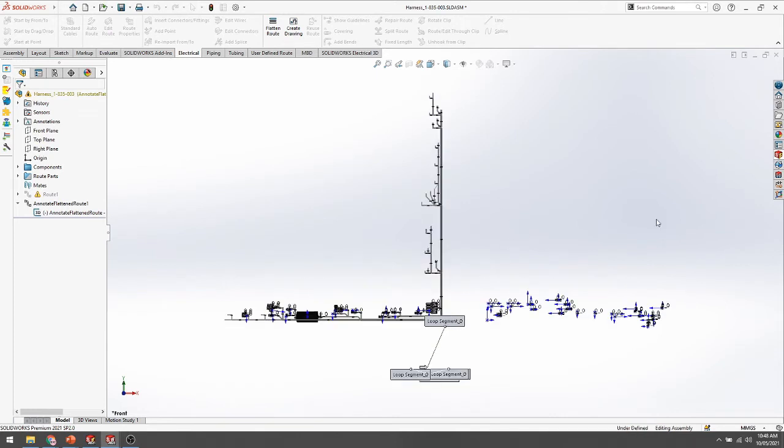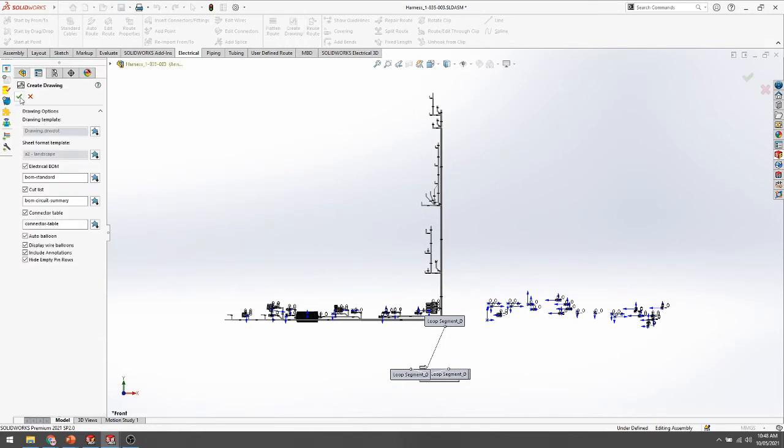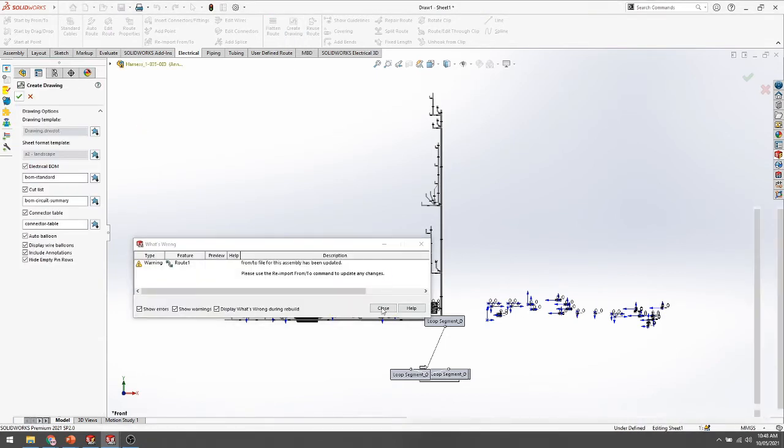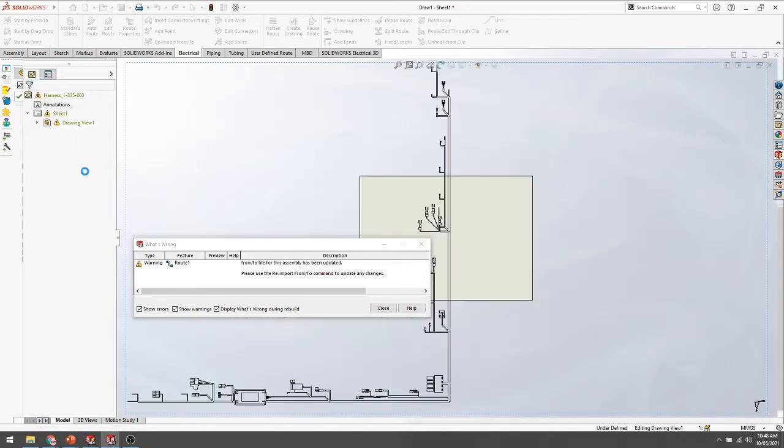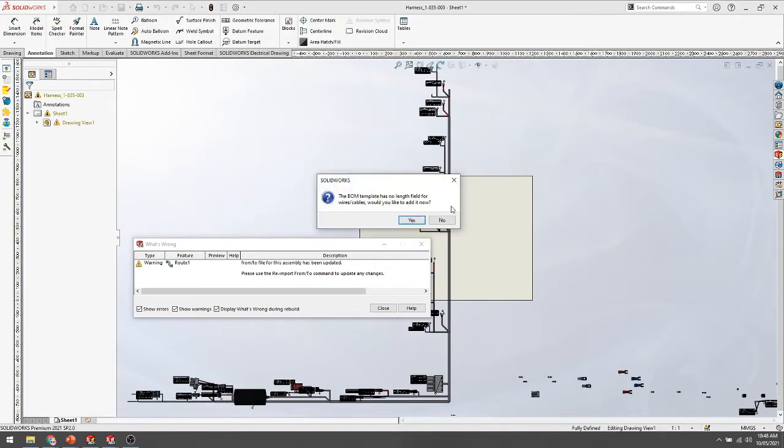Okay, I have done all this. After this we can easily create our drawing also here. We just select whatever BOM you need, and the component references are all the same.